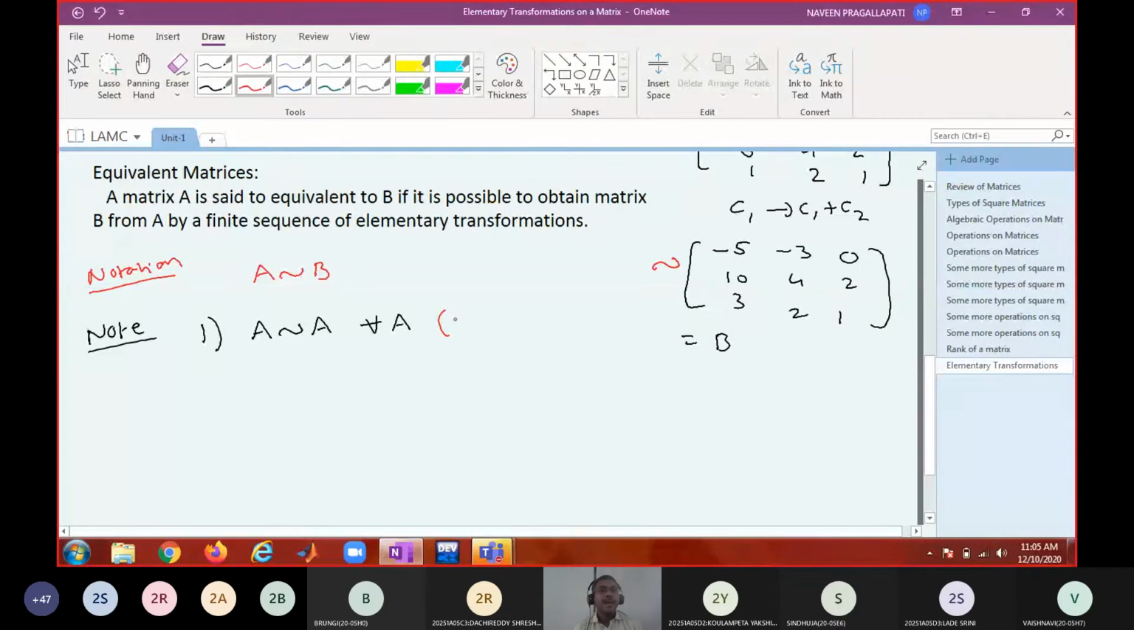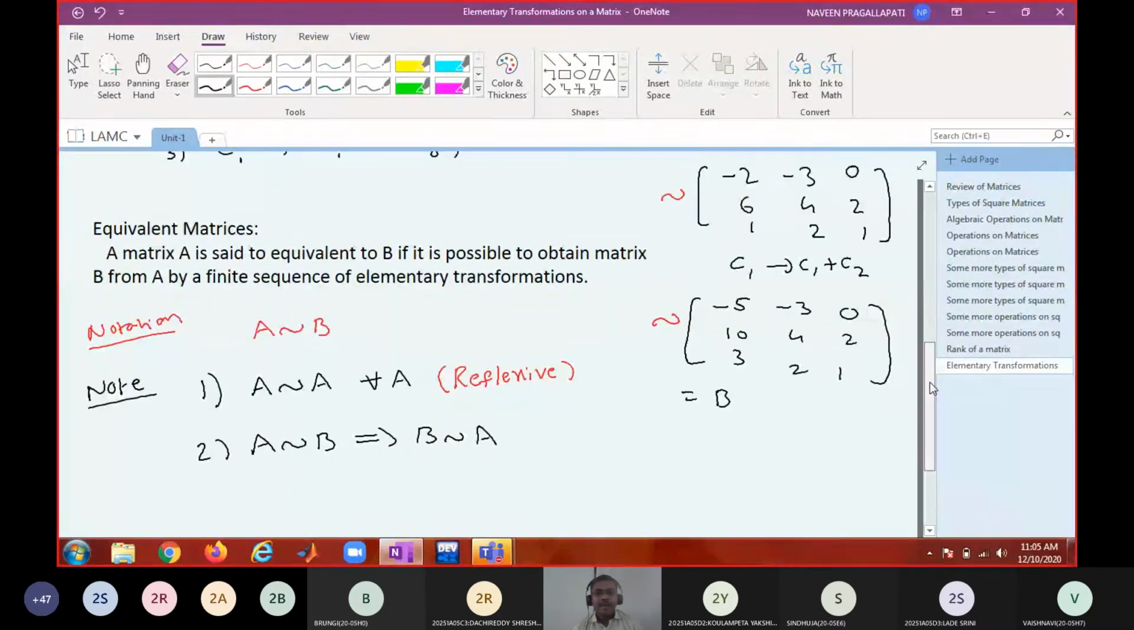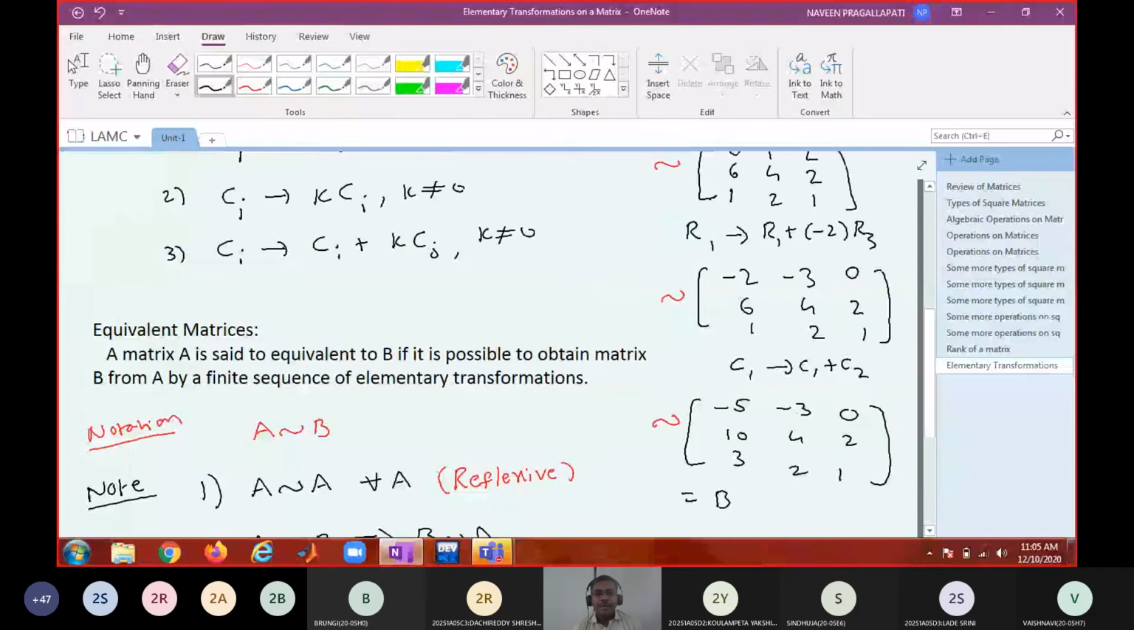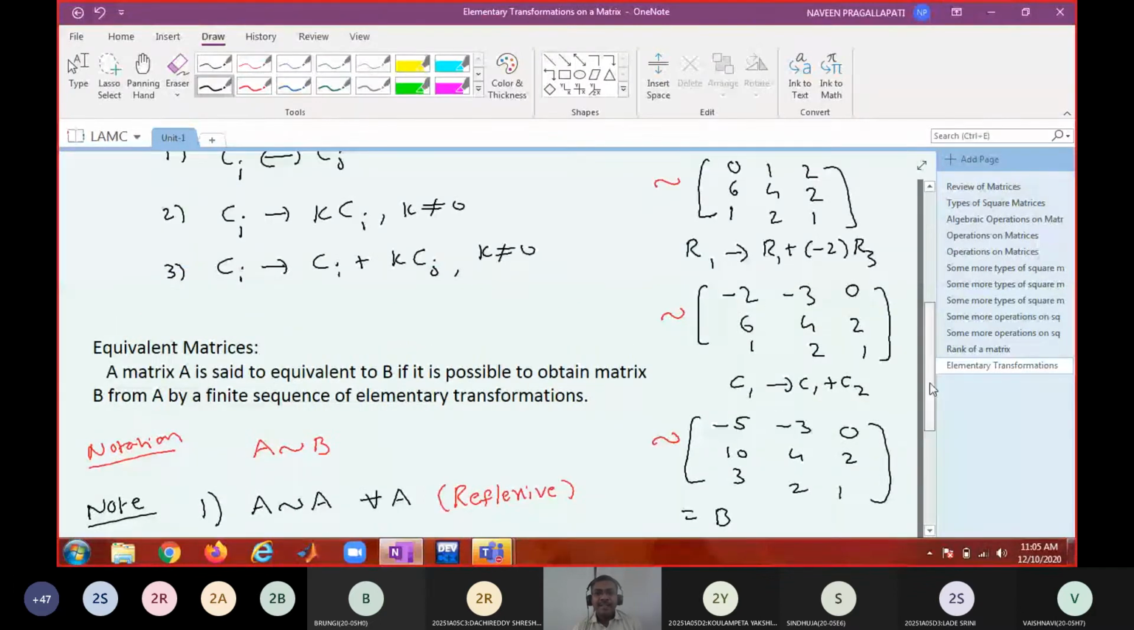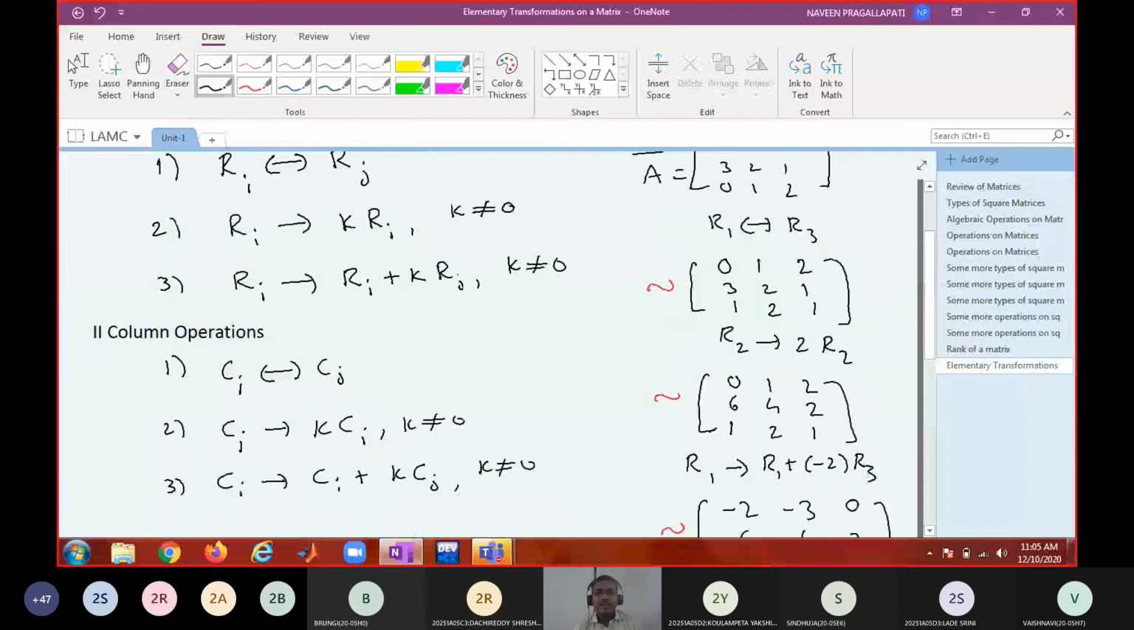Self. That relation is called reflexive. You remember reflexive relation? Second one, if A is equivalent to B, then you can always say that B is also equivalent to A. You obtained B from A. Can't you obtain A from B? If A is given, you are able to get B through elementary operations. In a similar manner, if B is given, can you get A? It is always possible, no?